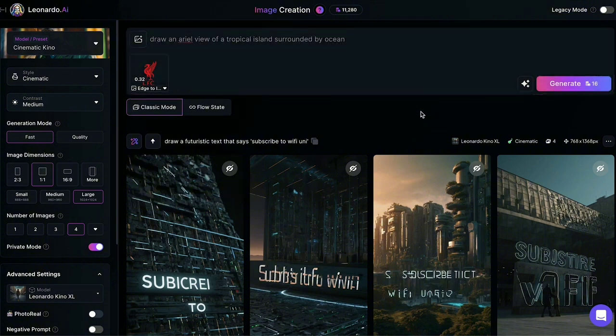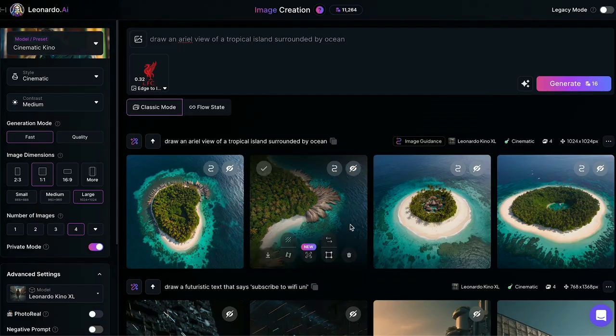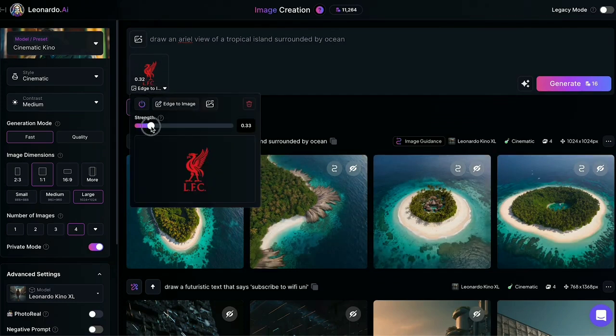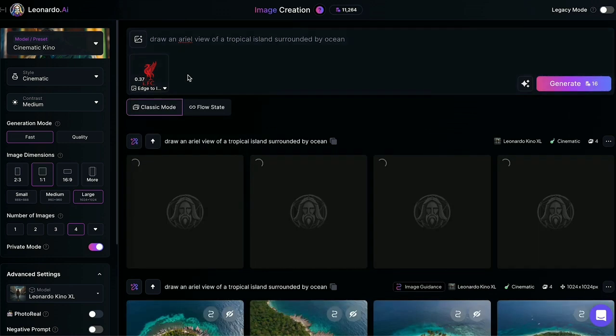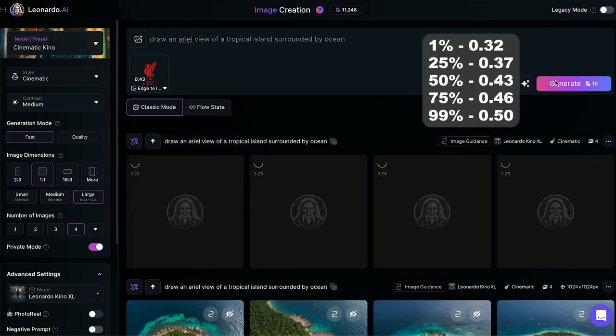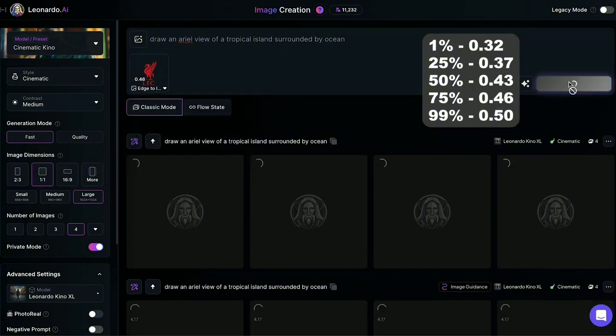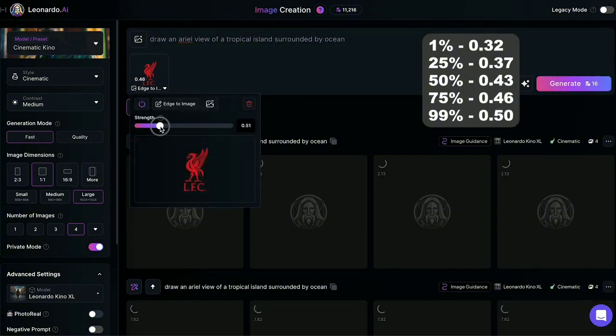I'll now skip to when the first image is done. As you can see, we now have our images. They actually look nothing like the logo, and this is because this will be our 1% image, so the super hard guess. We now need to generate different images with different strengths now, as we need our easier images. I'll put the exact strengths on screen, but go ahead and generate a 25, 50, 75, and 99% images.